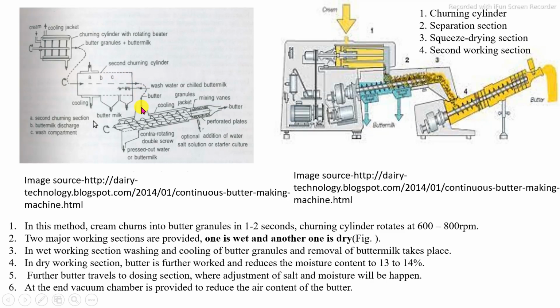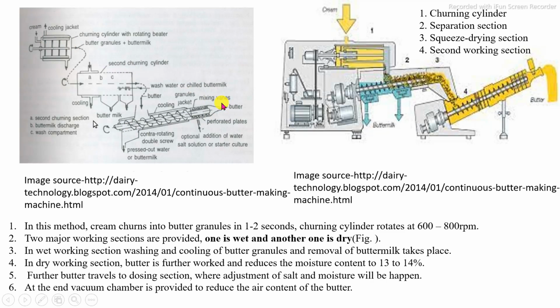After that, this butter is fed into the working section, where it is worked again. The moisture content is reduced as the butter passes through the perforated screen, giving uniform distribution of moisture into the butter, and the excess moisture is removed in this second working stage, and finally we get the butter.